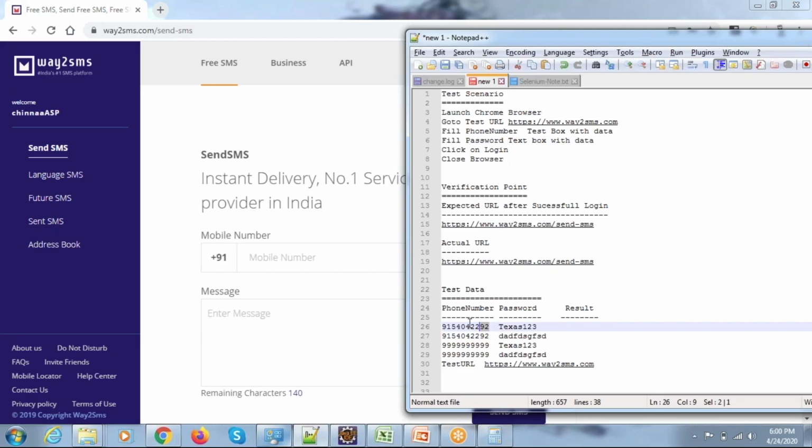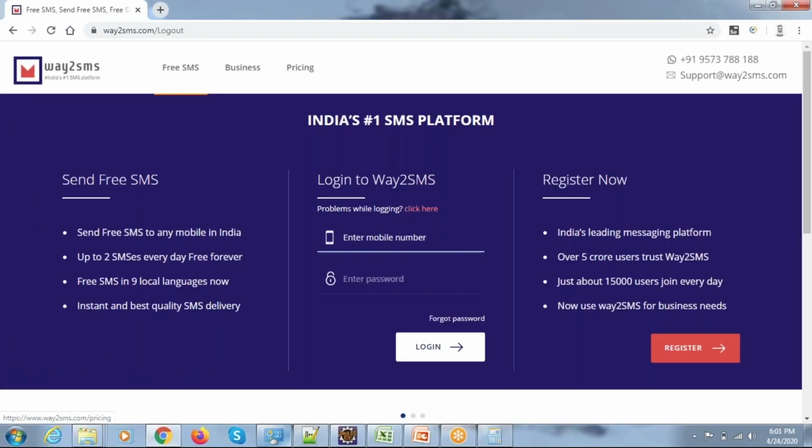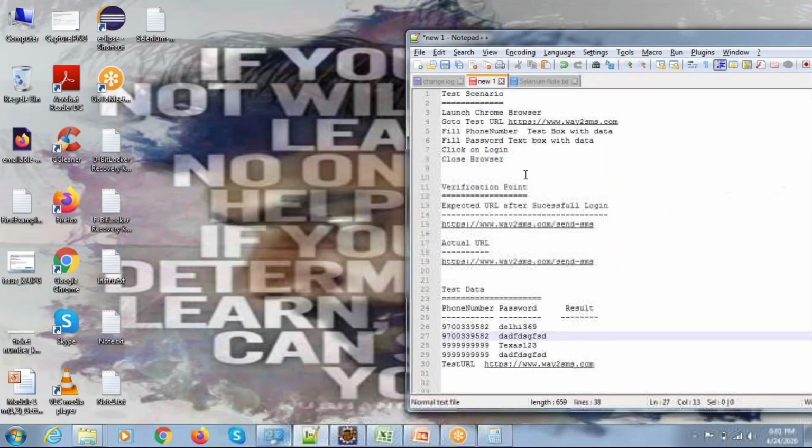So let me update the data. Due to some reason, I'm not able to use this data. So this is the valid username and this is the valid password. The next criteria is valid username, invalid password. Now after successful login, just log out and close the browser. As per the steps, close the browser. So valid username and valid password.